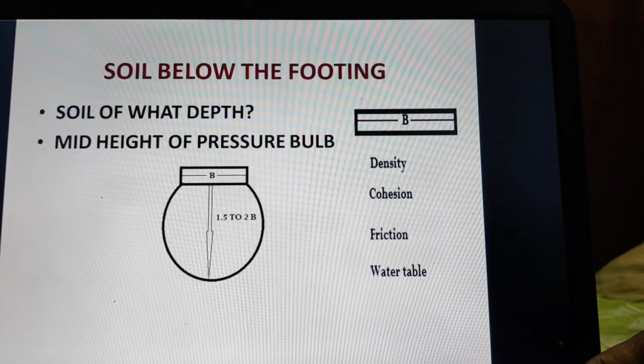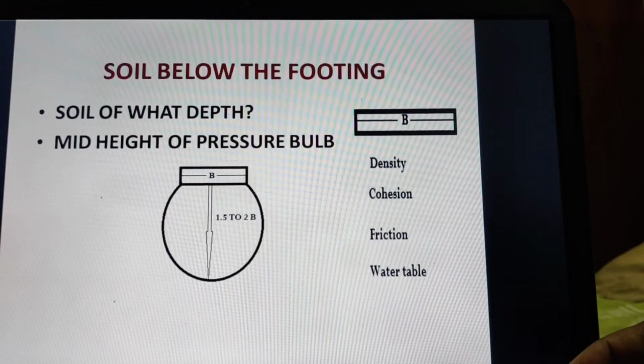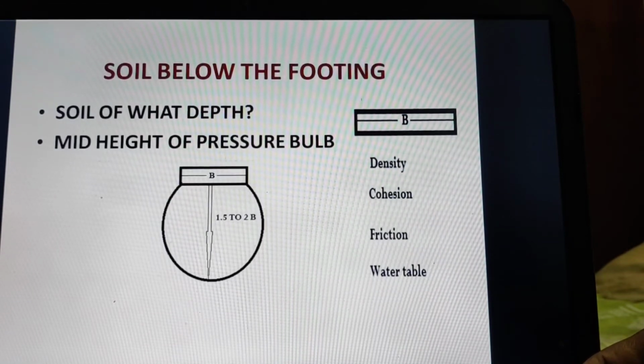Friction value also may be different, and the water table may be at a different level, or may be the same. So which density are we considering? If we change the density, then certainly the bearing capacity of the soil will change. Similarly, if cohesion or friction value changes, then bearing capacity will also change. It means that the bearing capacity of soil at different depths in the pressure bulb itself may vary.